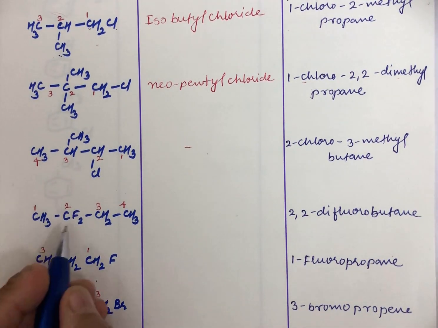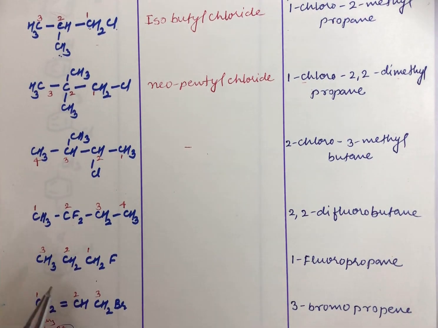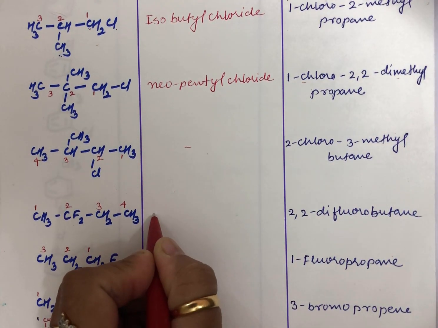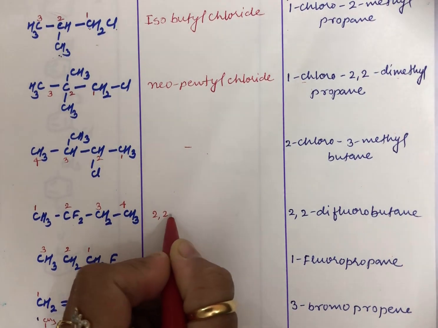When 2 halogens are attached to the same carbon, they are referred to as geminal dihalides. There is a naming pattern for these geminal dihalides. For the time being, let me give you the name directly here, and in my next video I will explain in detail how to name this.